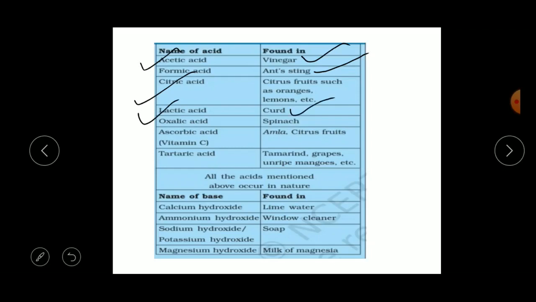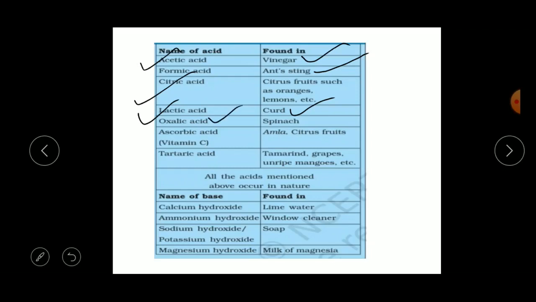You eat the curd, right? So it consists of lactic acid. See, it is a kind of acid, but our body needs such kinds of acids. They are naturally occurring, weak acids which do not harm our body. Okay, next one is oxalic acid.